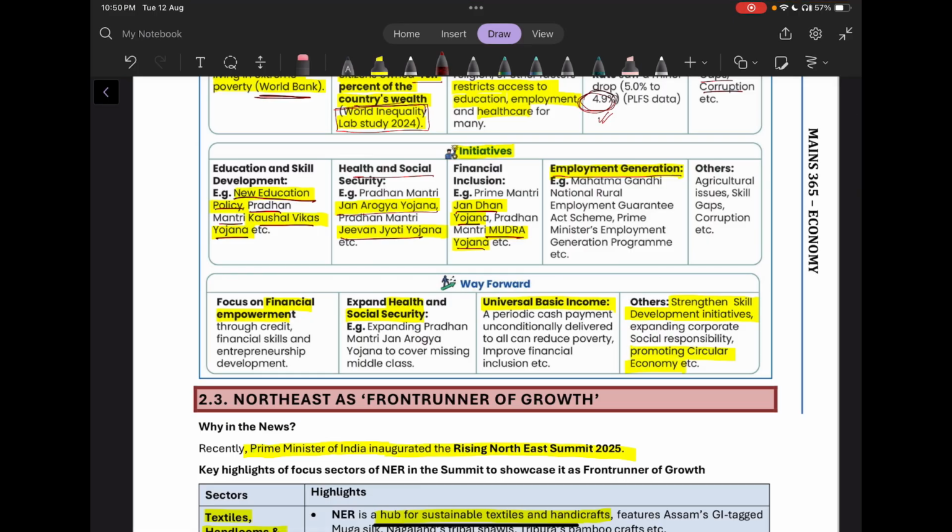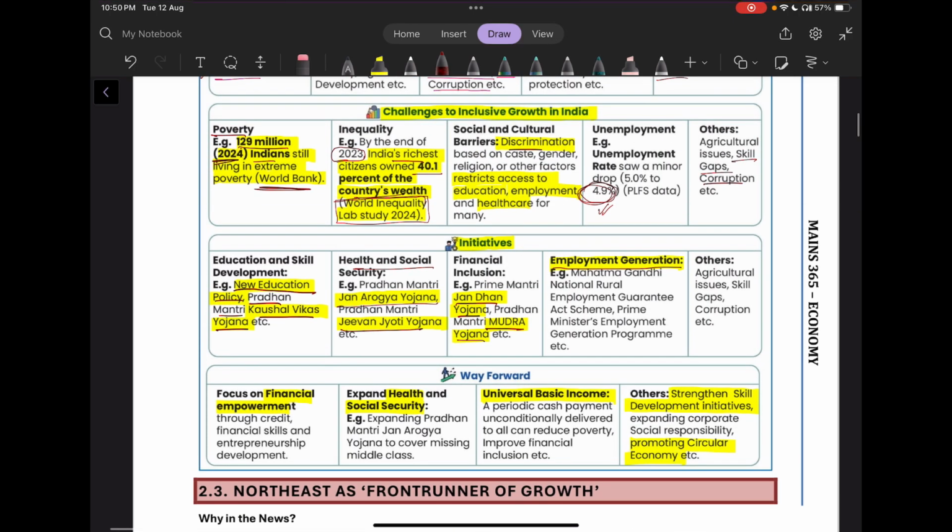Then what can be the way forward? Way forward, you can write that we have to focus on financial empowerment through credit and financial skills and entrepreneurship development. Then we need to expand the health and social security through various schemes and also cover the middle class, which is currently missing. Then universal basic income can also be used as a way forward, where we can provide a periodic cash payment.